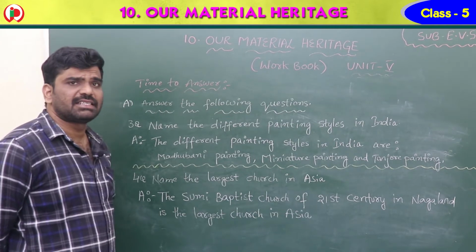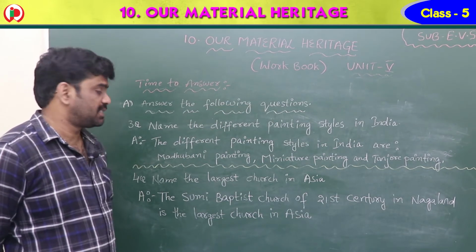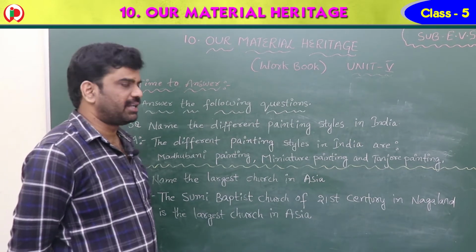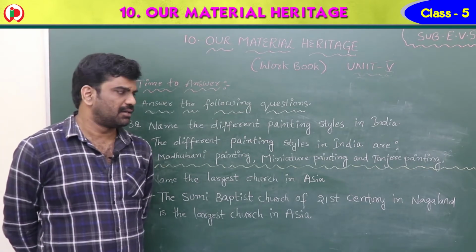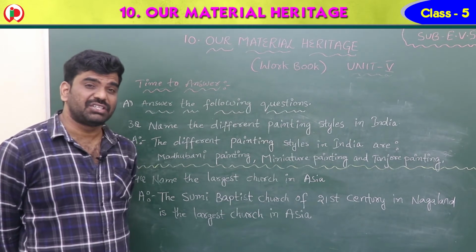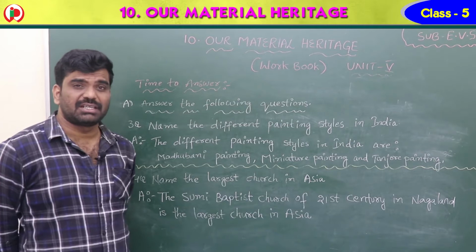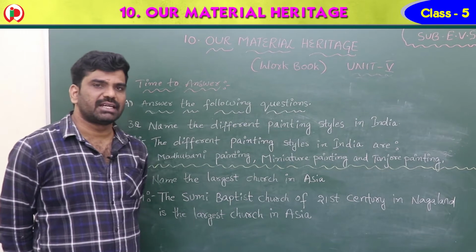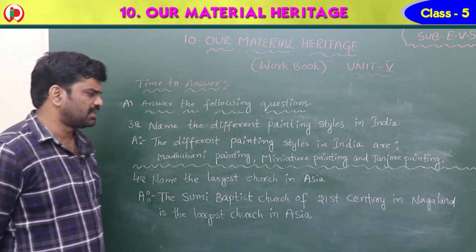Name the different painting styles in India. We know that there are 3 different painting styles. One is Madhubani painting, miniature painting and Tanjore painting. So the different painting styles in India are Madhubani painting, and in that painting we have seen the peacocks. Next one is fishes. All these are representing the fishes, and the peacocks representing the love. Okay, like that. Next one is miniature, a small sized painting, and Tanjore painting in Tamil Nadu. Okay, so these are the 3 types of paintings.